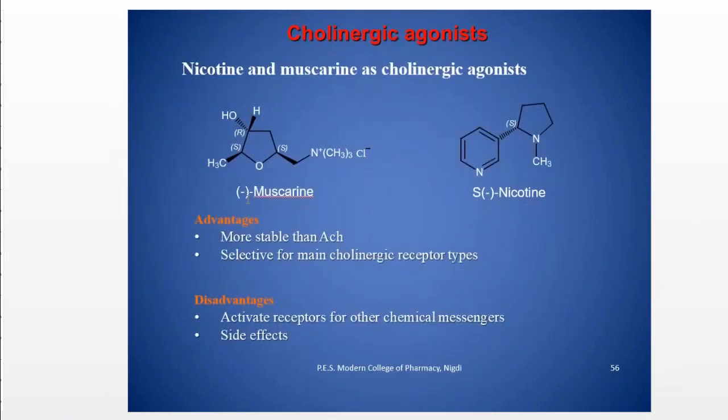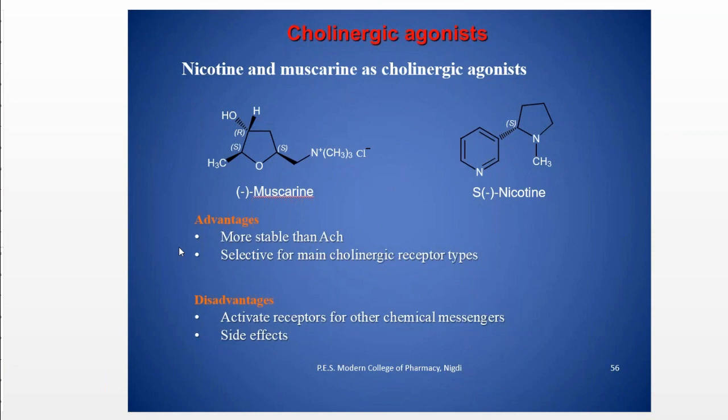Then there are two types of agonist, nicotinic and muscarinic. So here the structures of nicotine and muscarine are like this. The muscarine has a furan ring, and nicotine has this type of structure. It has a pyrrole. Okay, both have different structures.